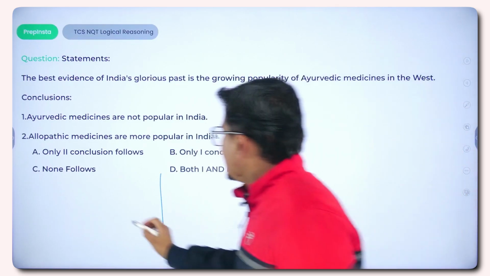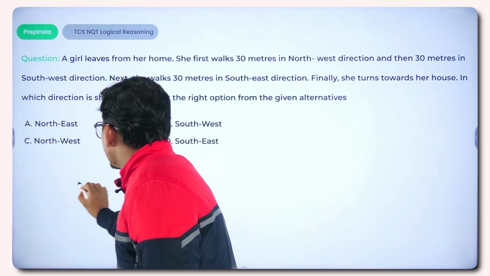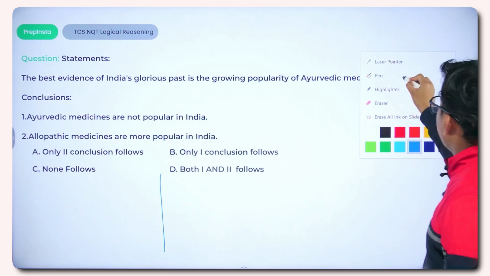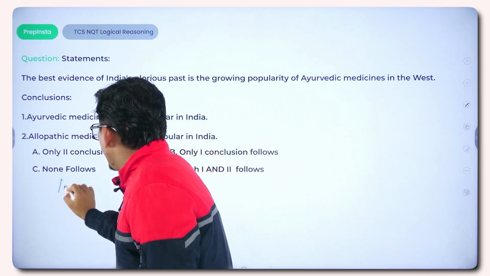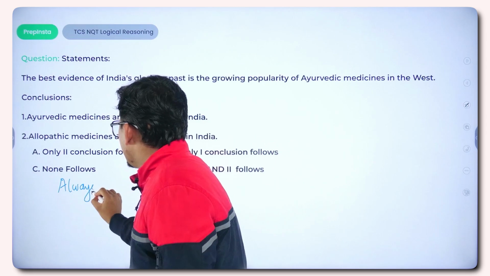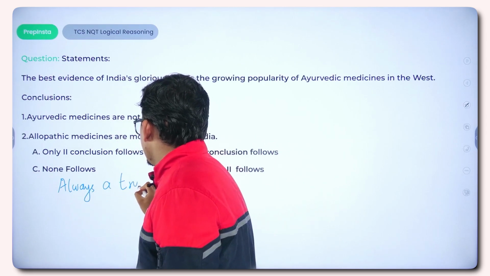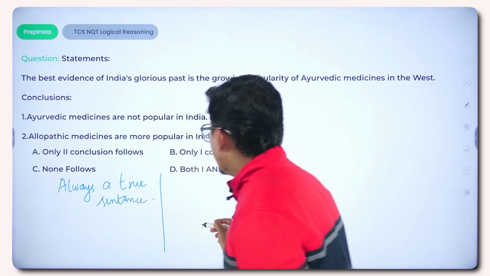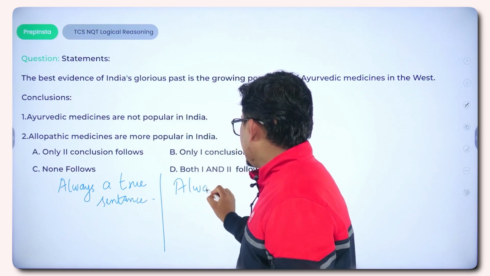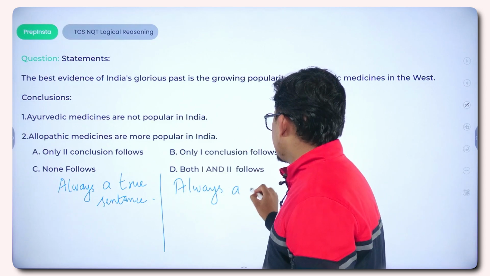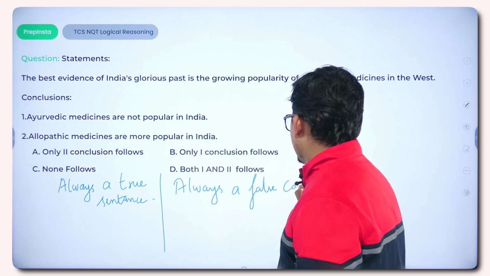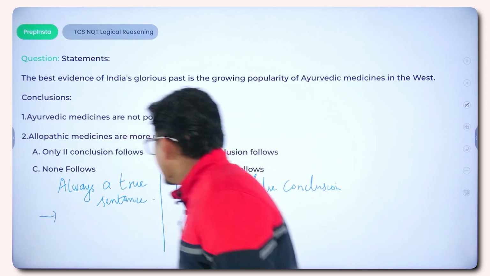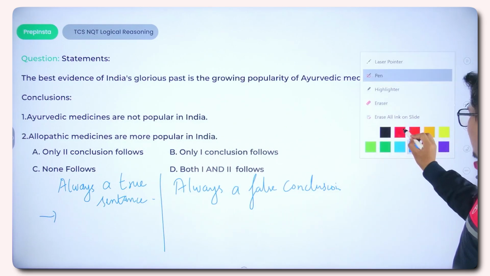First, we have the sentences which are always a true statement, and here we are also considering something which is always a false conclusion.